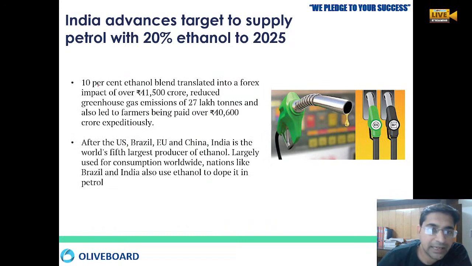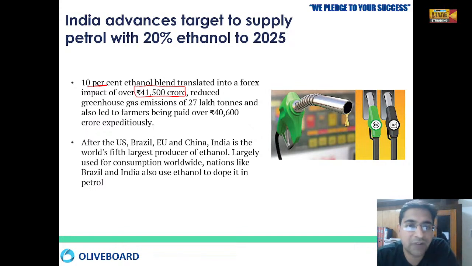So 10% ethanol mix is impacting over 41,000 crore rupees. That means we are saving 41,500 crore rupees if we are utilizing only 10% blended ethanol petrol, and that is reducing the greenhouse gas emission by 27 lakh tons.